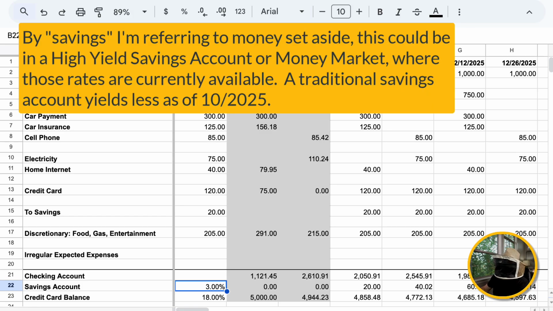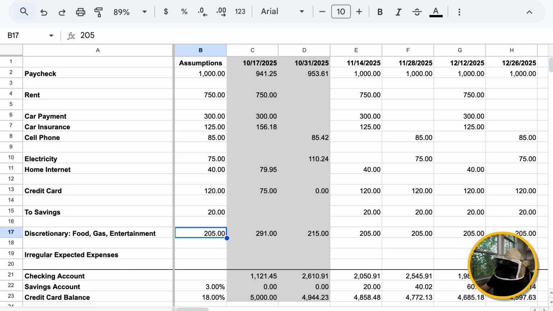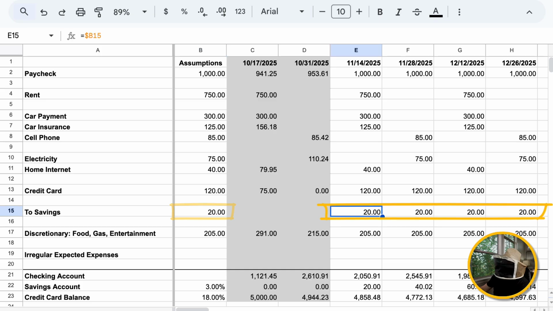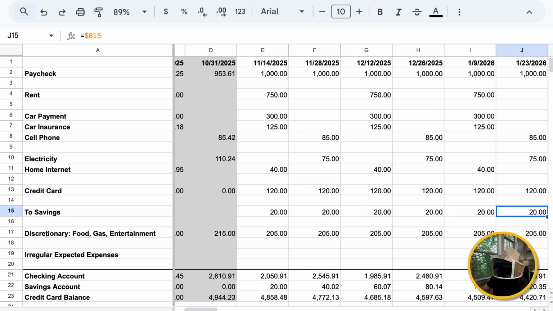What I've done here in our first scenario is I took some money that we used to put into food, gas, and entertainment, and I decided to put that into savings. In previous episodes, we were putting $225 into food, gas, and entertainment. Now we took $20 and we put that into savings. And you can see when I entered my assumption here in B15 of $20, that's what caused all of these values to fill in from E15 all the way to the right. And if I scroll right, you'll see I'm putting $20 away out of every paycheck.